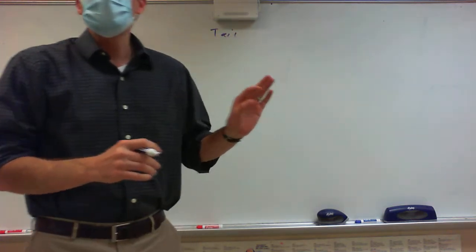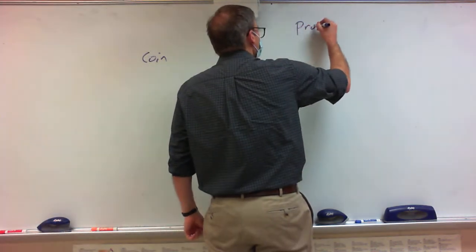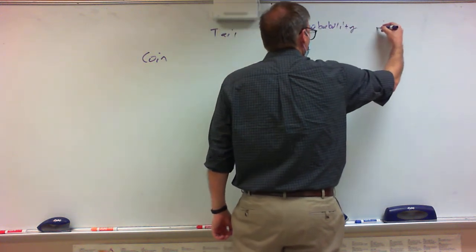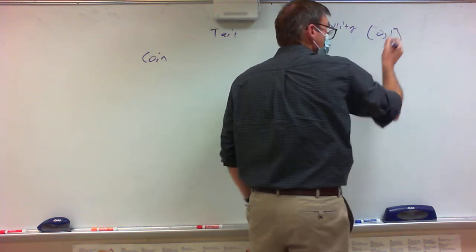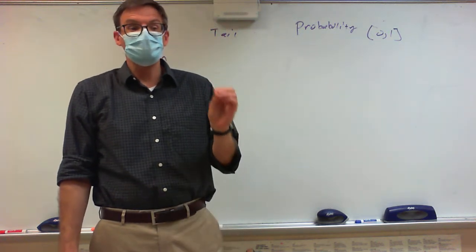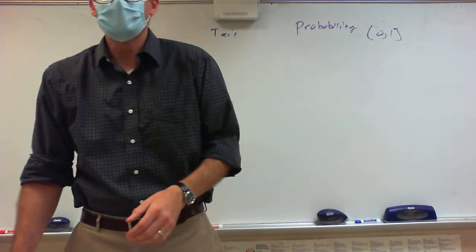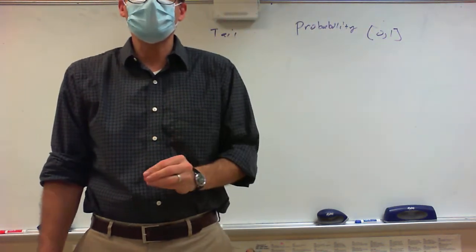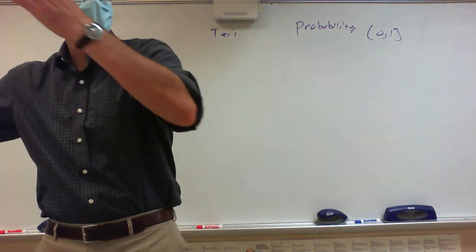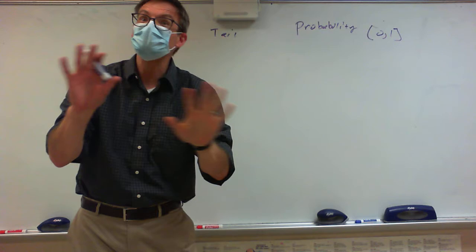Actually, before you give me an answer, I need to make sure you understand what probability is. Probability is a number between 0 and 1. A probability of 1 means it's definitely happening. A probability of 0 means it's definitely not happening, and anything in between is kind of a range. Like if I said the probability of rain today is 100%, what would you think? Guess what? It's raining. So if I said a probability of rain is 1, we're not going to use a percent.